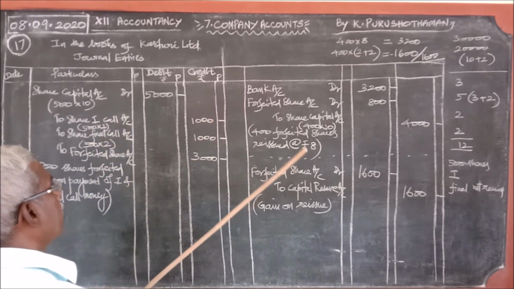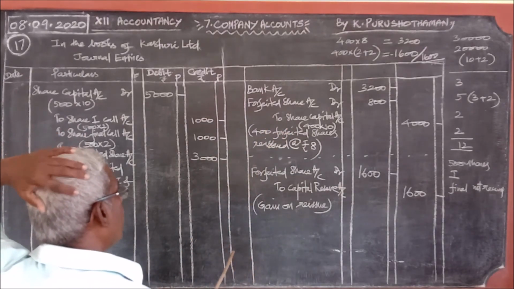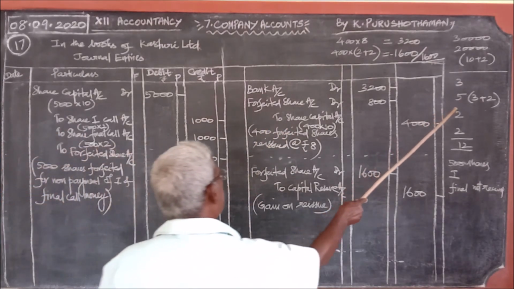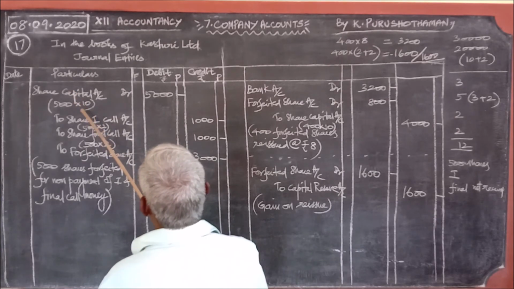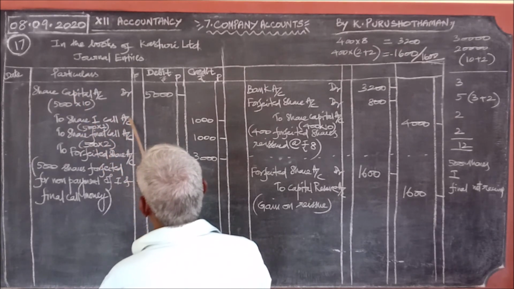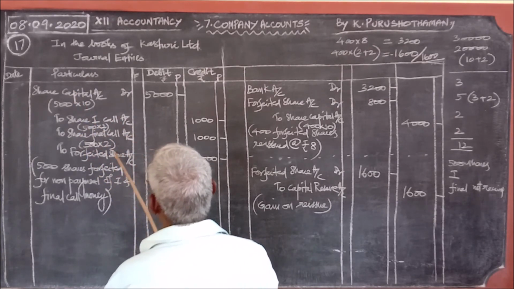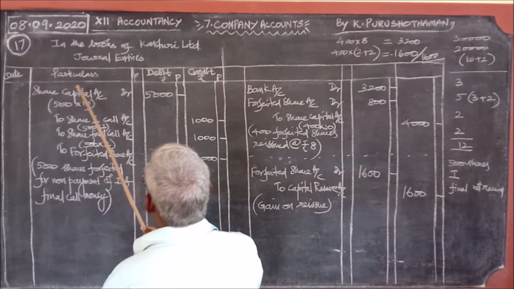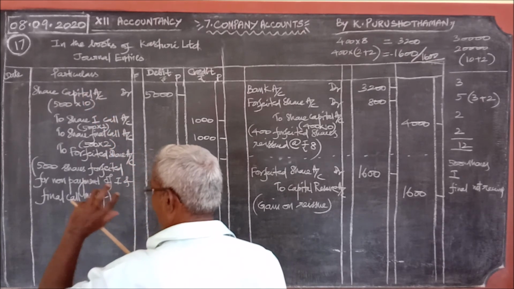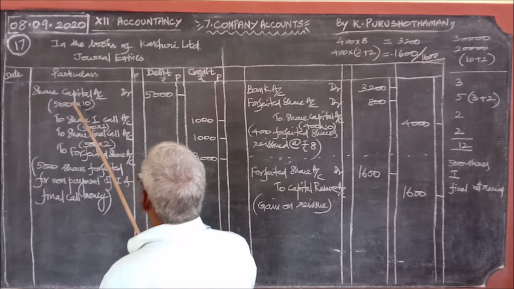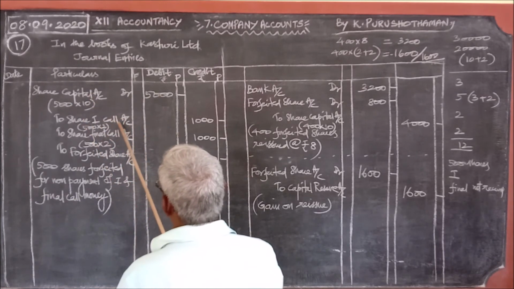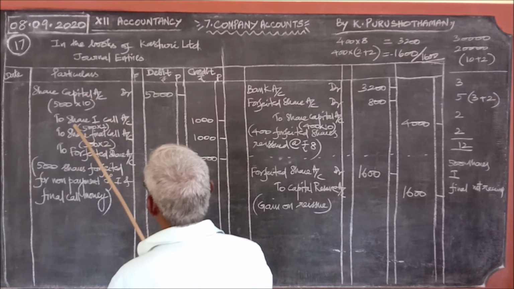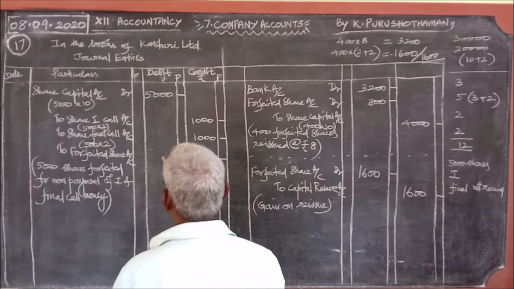In this problem particularly, you have first call money, final call money not paid for 500 shares. Therefore, share first call account, share final call account, and forfeited share. For share capital, what you should write is the total value of the share, that is 10, 500 into 10, 5,000. First call 500 into 2, final call 500 into 2. Therefore, the balancing figure is the forfeited share account.